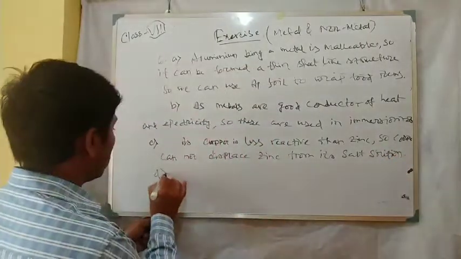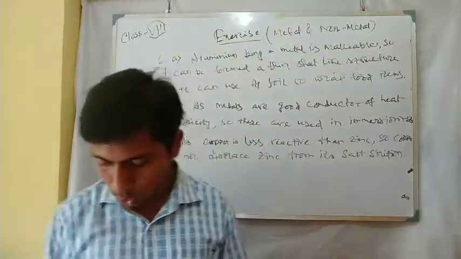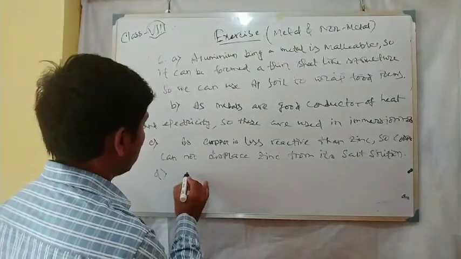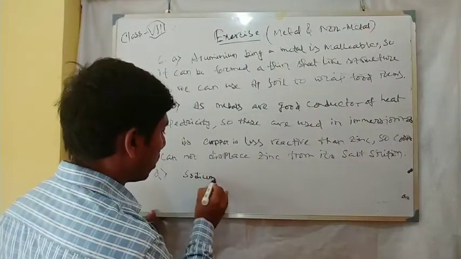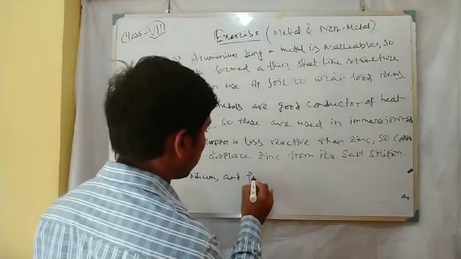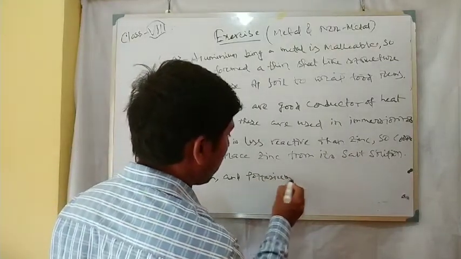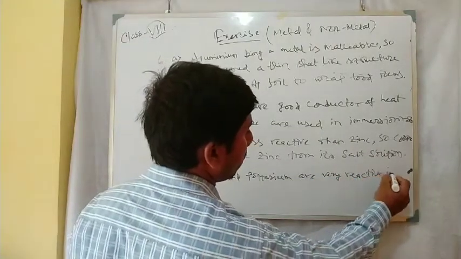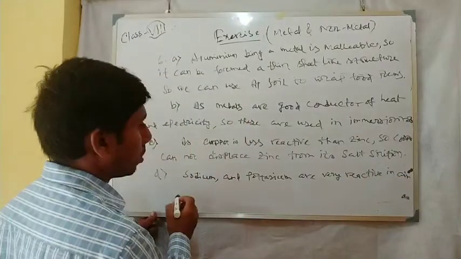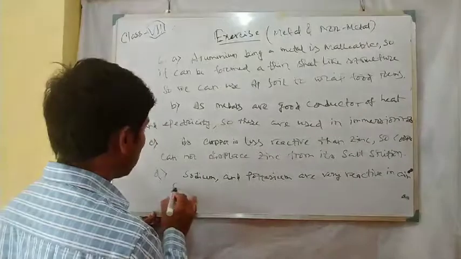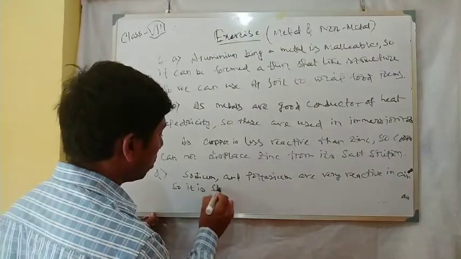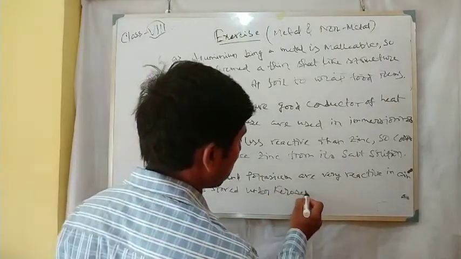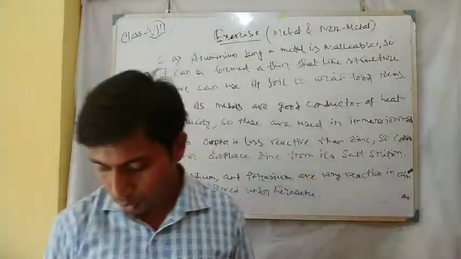Question number D. Sodium and potassium are stored in kerosene. Very easy. Sodium and potassium are very reactive in air. Very reactive in air, so they are stored under kerosene. Okay, so these are the 4 answers.